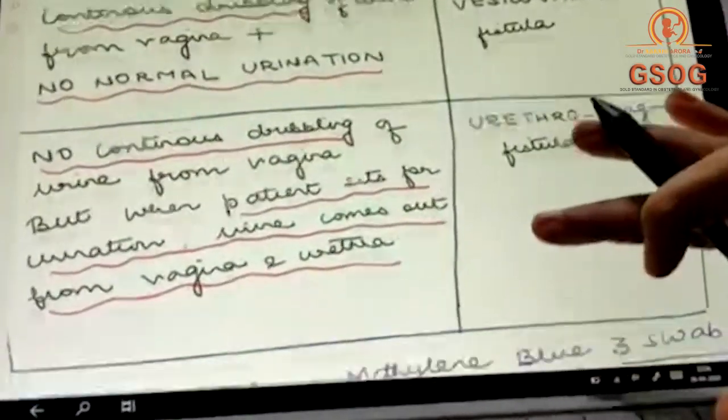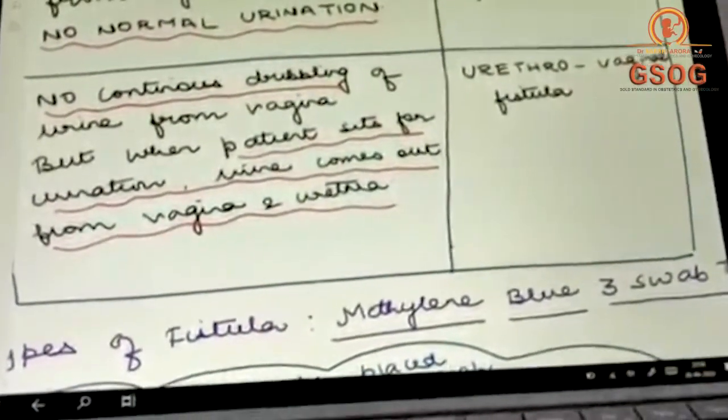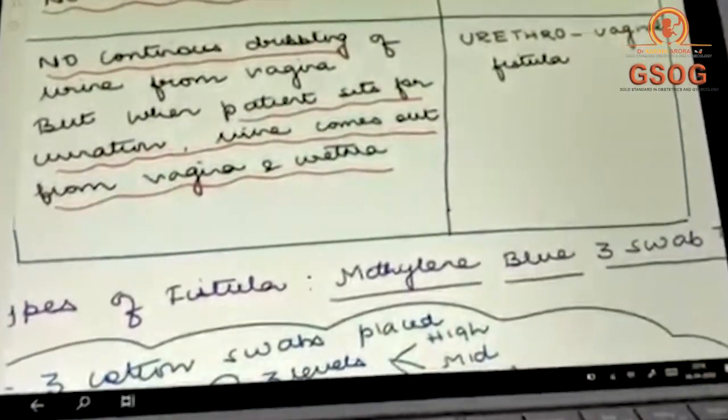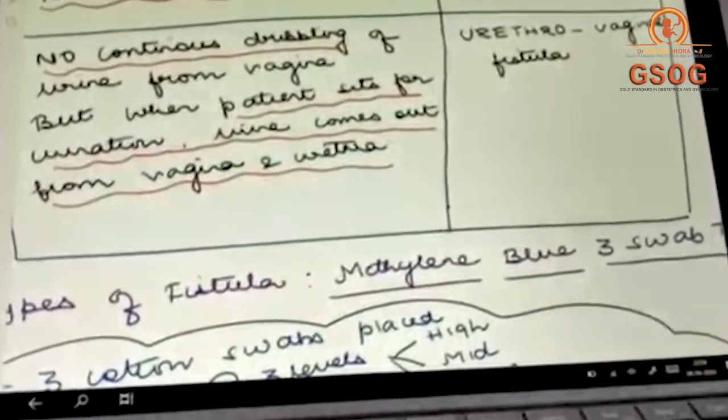Now, this is one way of distinguishing between these kinds of fistulas. The other way of distinguishing between these kinds of fistulas is the methylene blue 3 swab test. So now let's talk about this test. Now, what do you do in the methylene blue 3 swab test? In a methylene blue 3 swab test, you are going to take 3 cotton swabs. One of them you are going to place high in the vagina so that it roughly corresponds to the level of the ureterovaginal fistula.